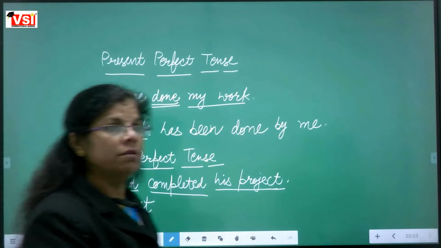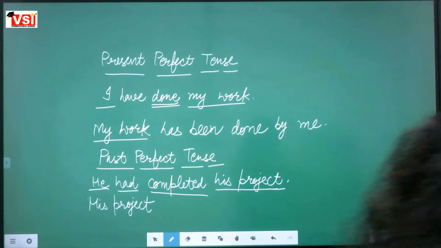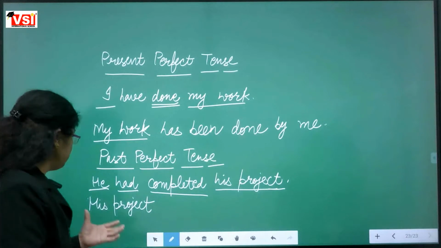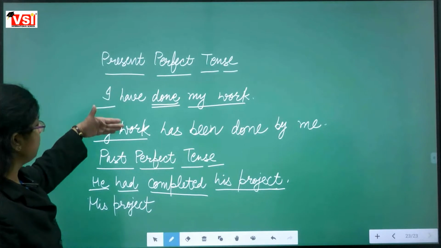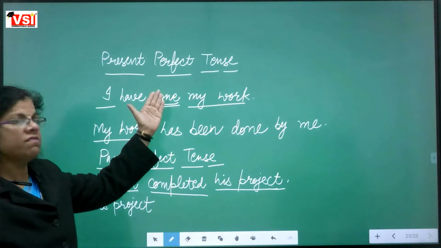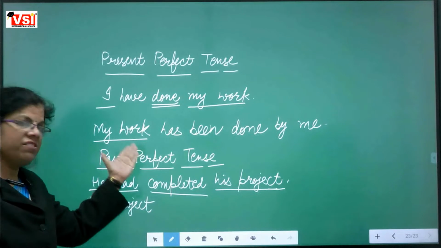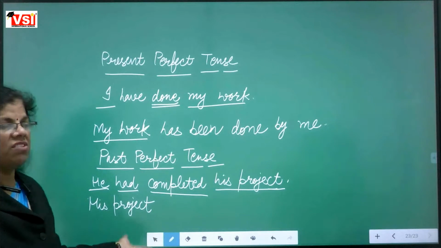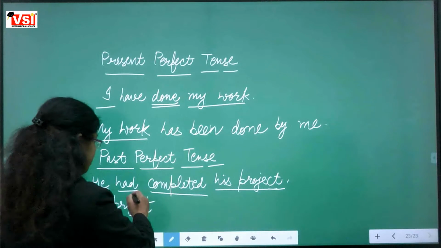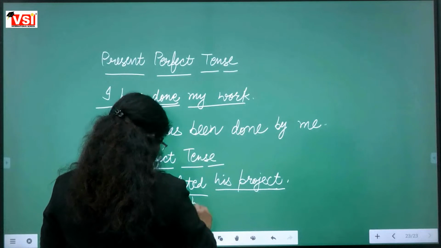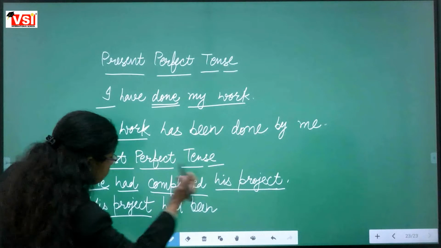Now, his project. Had we have, as we were learning, has and have are changed into has been and have been. Same thing. Had will be changed into had been, for changing active sentences into passive sentences. This was the first basic rule. We have brought his project here.